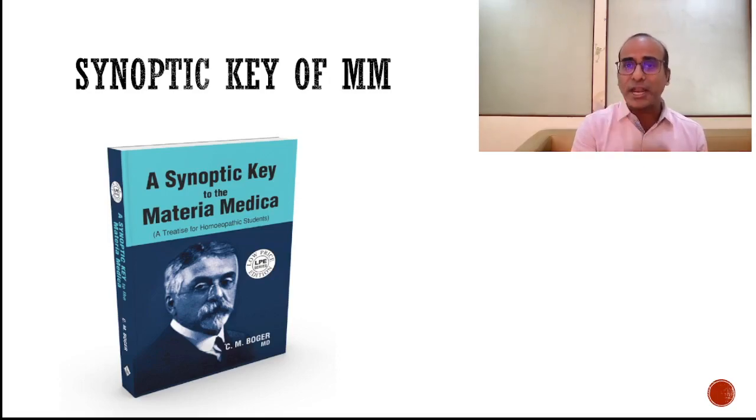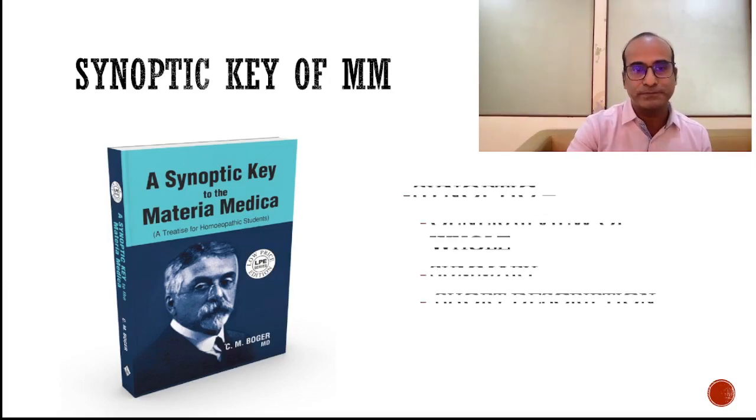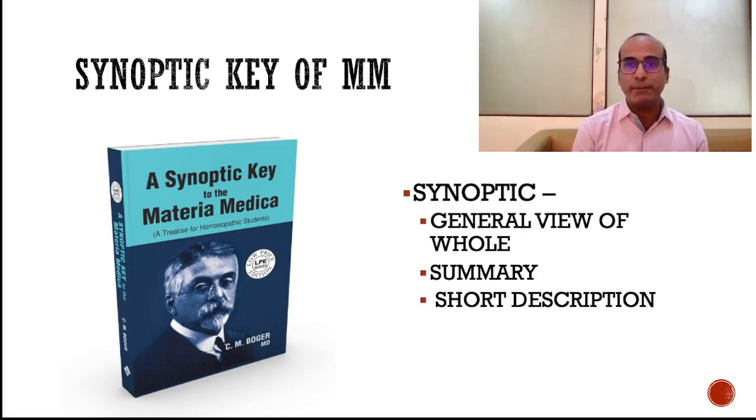So let's try to understand the meaning of synoptic, because if you understand it, it will be easy to understand Boger's Materia Medica. Synoptic means a general view of the whole, or a summary.